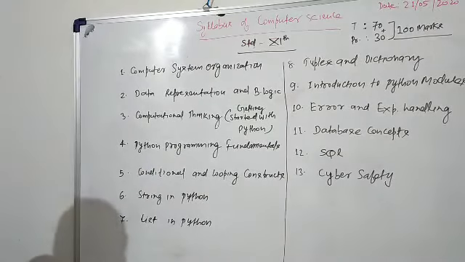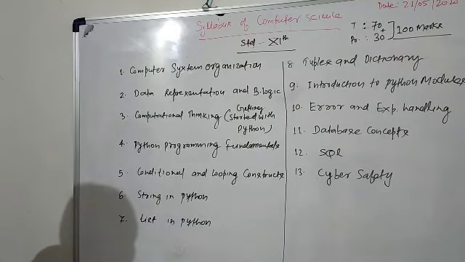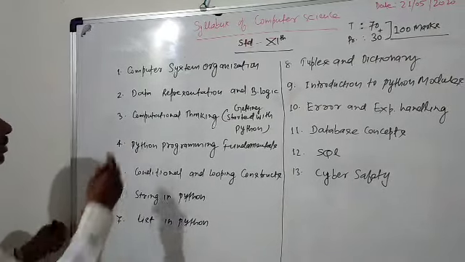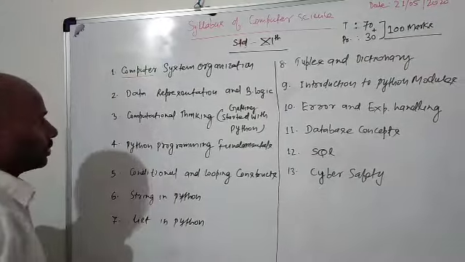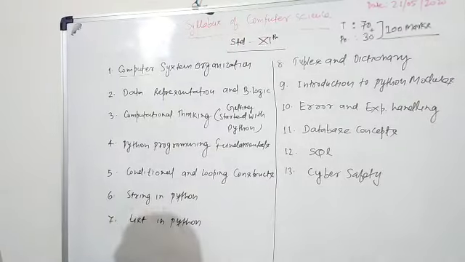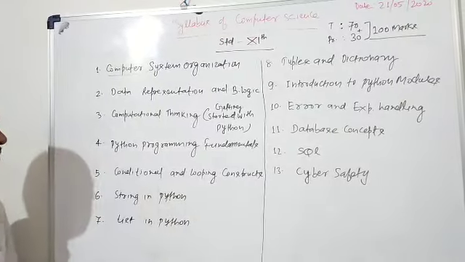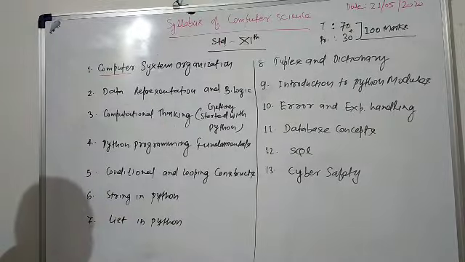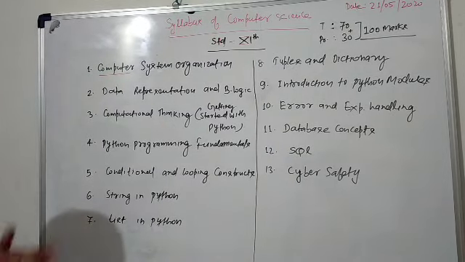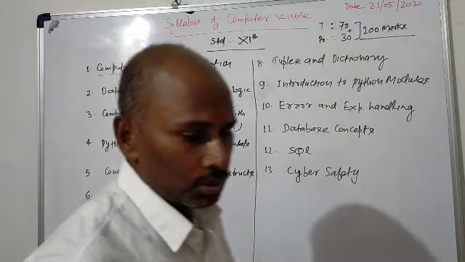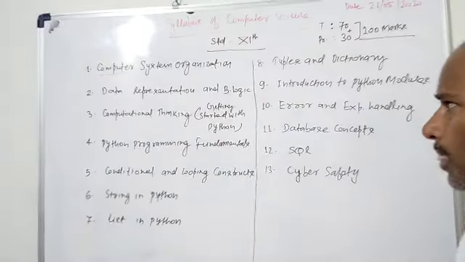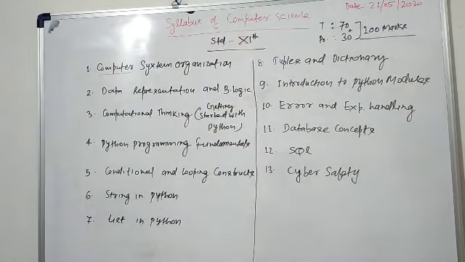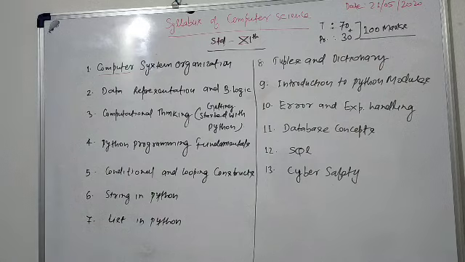First topic is computer system organization. In short, you can say CO. Second chapter, data representation and Boolean logic. In this chapter, you will be able to learn about binary numbers and Boolean algebra.